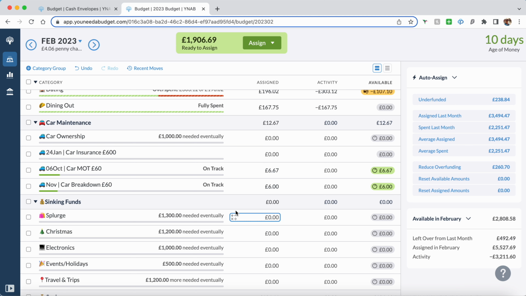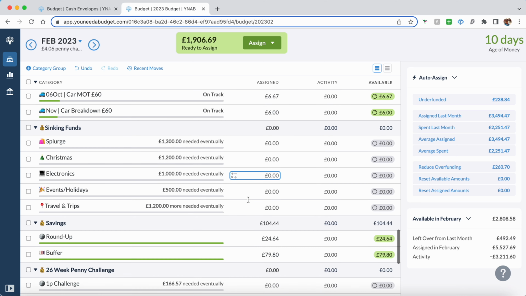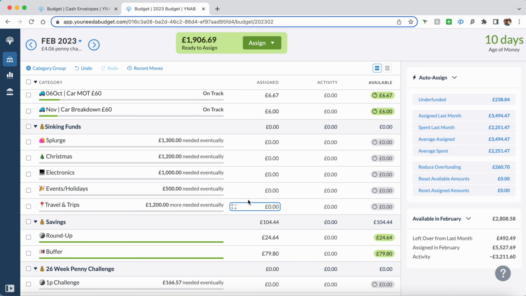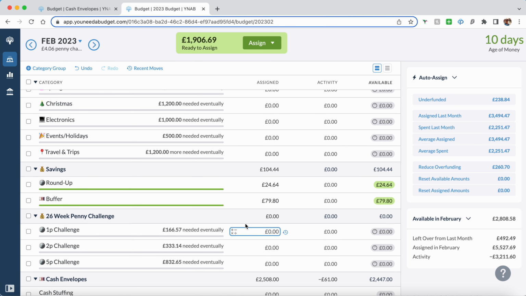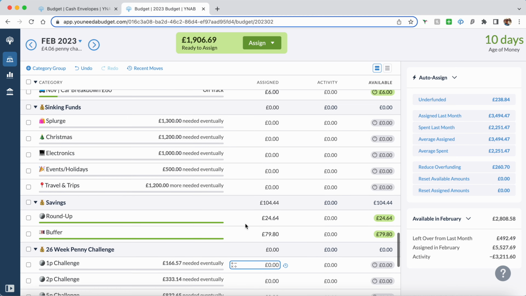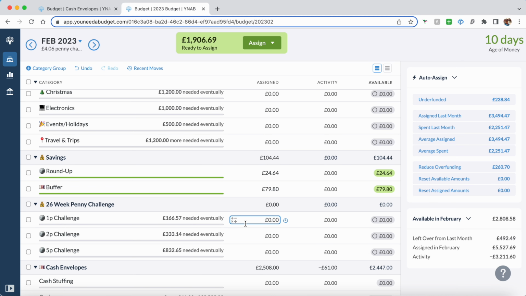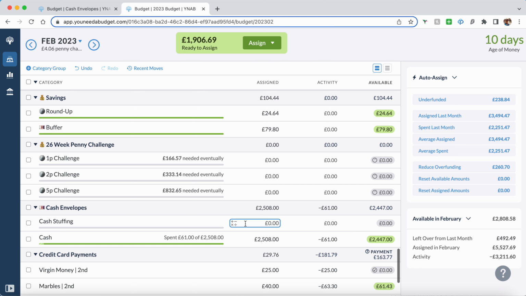So I really like using YNAB for that. It's really great that I don't have to think about how much money to be putting in every month. My sinking funds is currently in my cash binder, so that's fine.